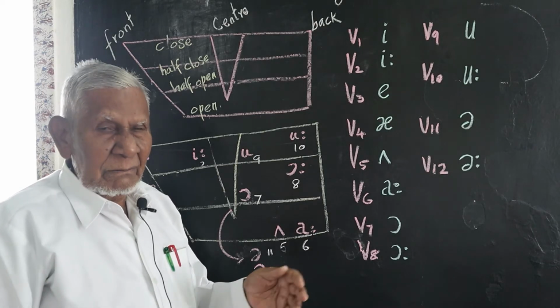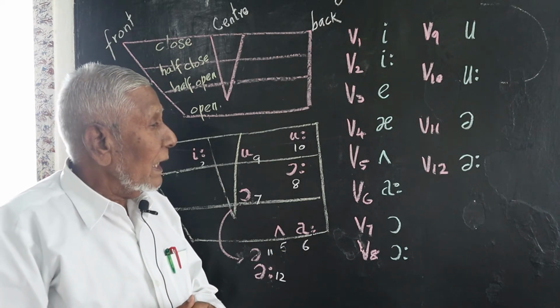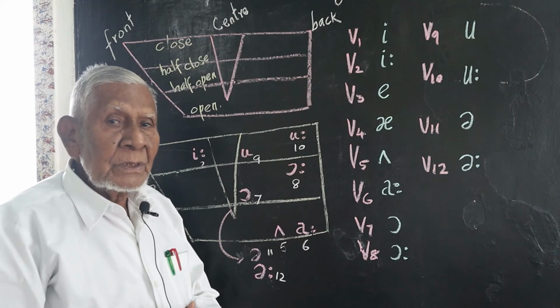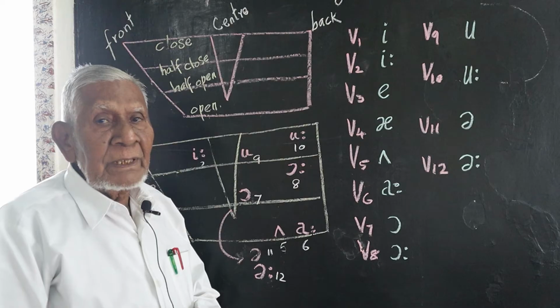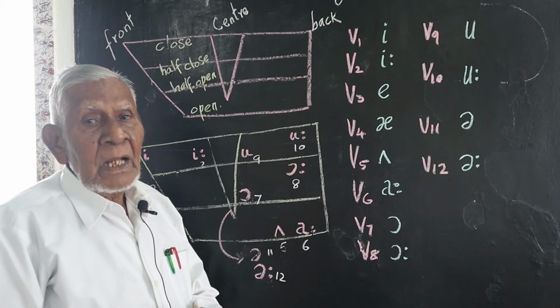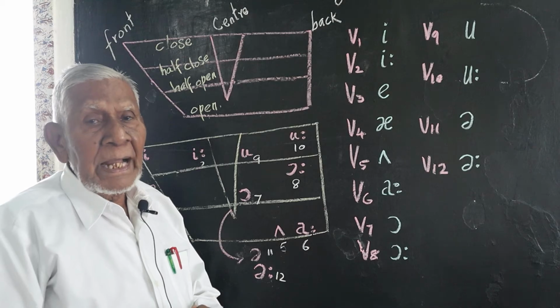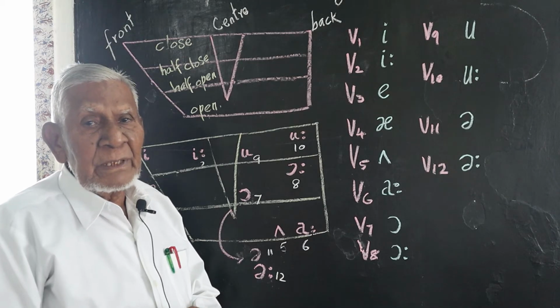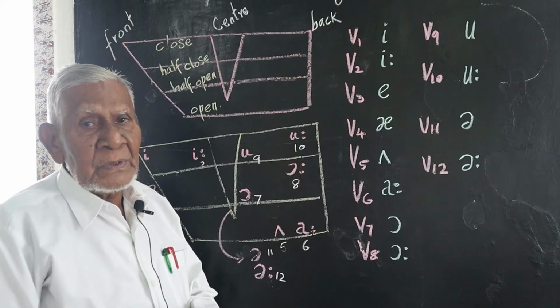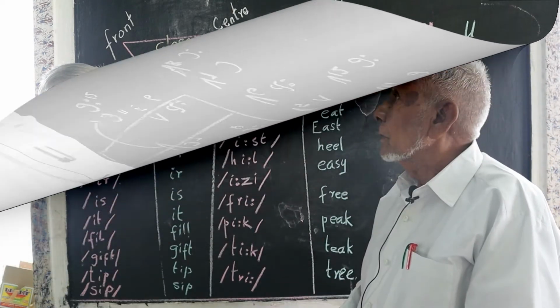Now let us understand deeply about each and every vowel with examples, how to sound them, and the words in which they are used with sentences using those words.